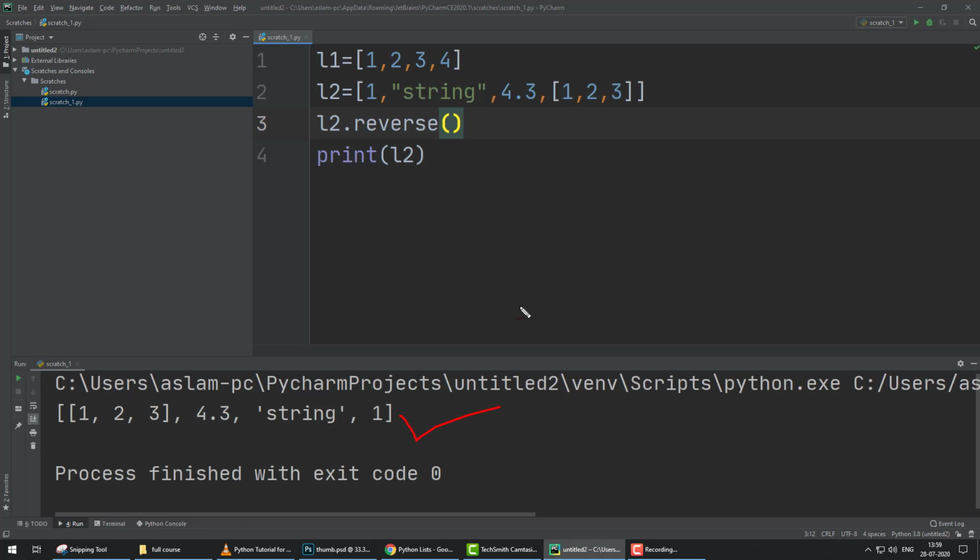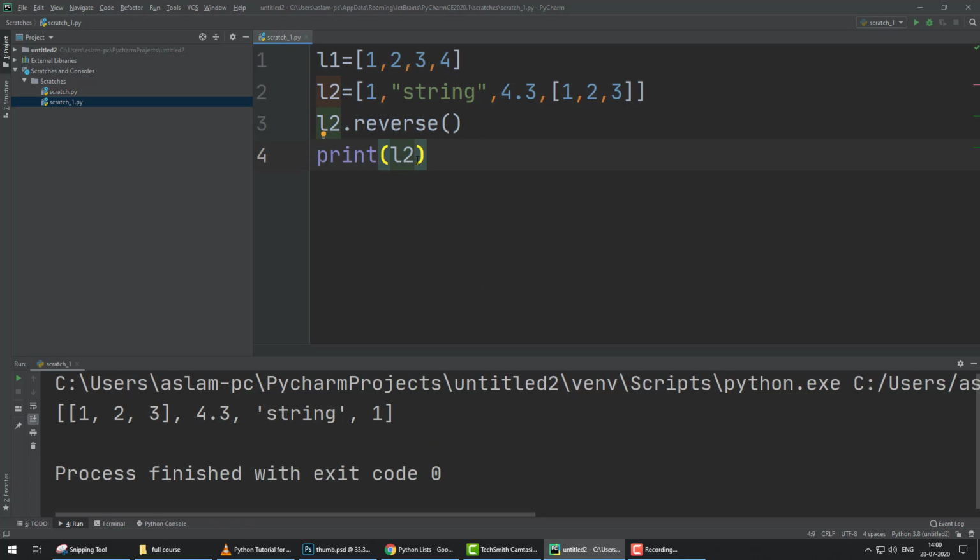So this is the basic fundamental of a list. A list is a collection of data. You can call any data by index number. You can print the whole list. You can also print like that.